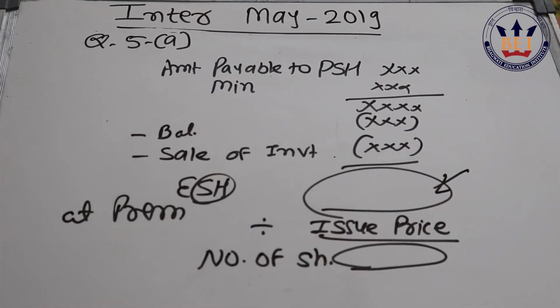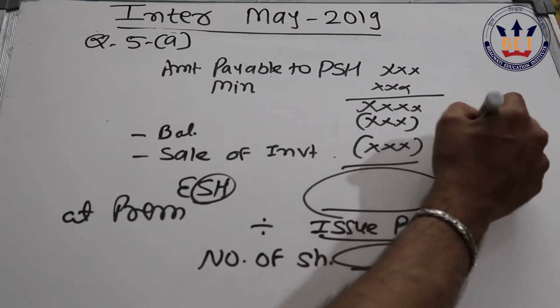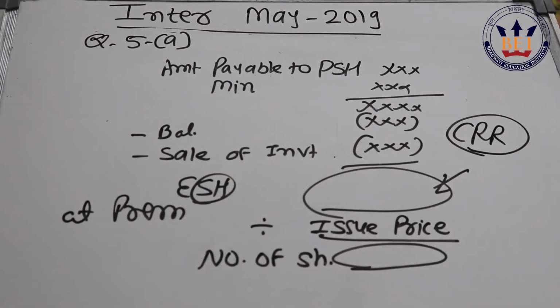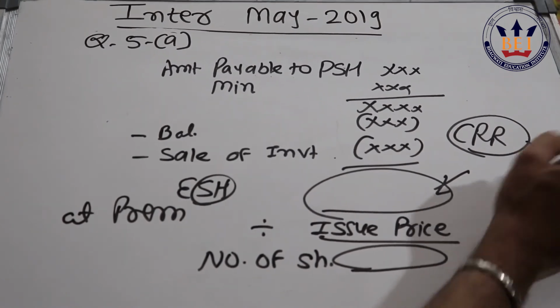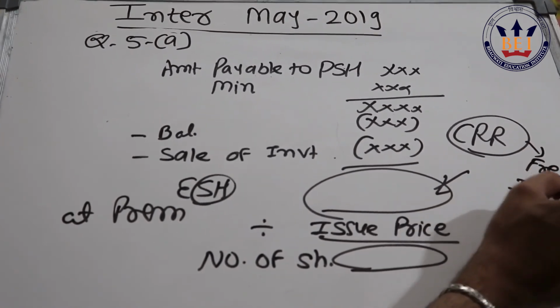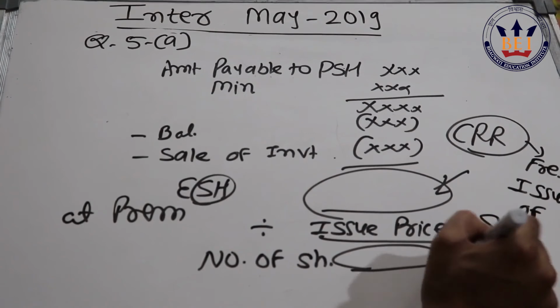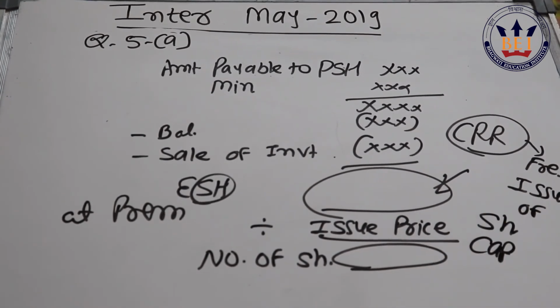Next, here in the same question we are supposed to calculate the requirement of Companies Act to create CRR. Now my dear friends, we know very well that in order to create capital redemption reserve, we use only free reserves. Here the amount equivalent to redeemable preference shares, the face value, we either transfer to CRR or we go for fresh issue of share capital.